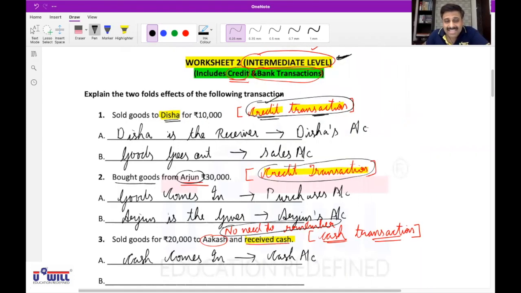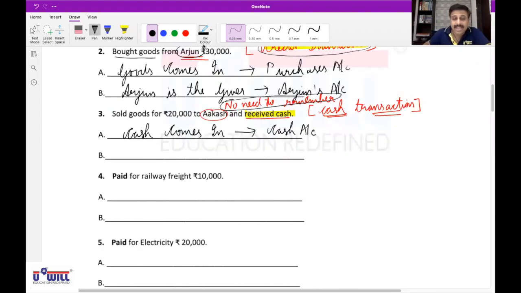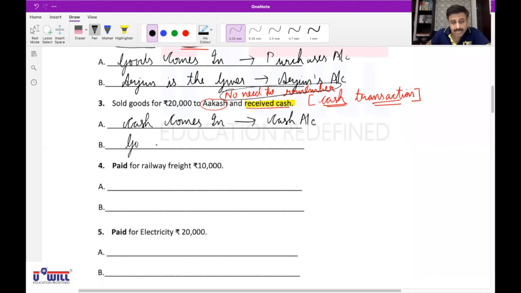Yes, sir. If you ask the questions in this order only, you will not make a mistake. Ask the first, second, and third question, and you will generally not make a mistake, because you go to the second and third only if the answer to the first question is not received. Okay. Second question, what goes out? Goods. We are selling goods, so goods goes out, affecting which account? Sales account. Is this clear to everyone?